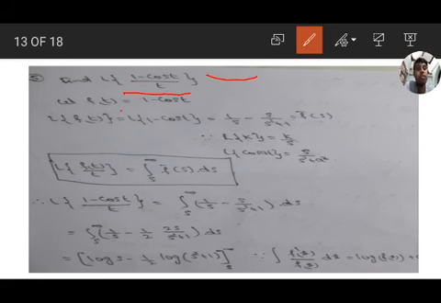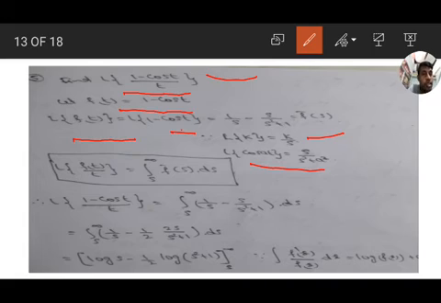So let f of t equal to 1 minus cos t. So find the Laplace transform of f of t, that is L of 1 minus cos t. L of k formula is k by s, and L of cos a t formula is s by s square plus a square. L of 1 means 1 by s. L of cos t, with a equal to 1, is s by s square plus 1. So we get 1 by s minus s by s square plus 1. This total is f bar s.